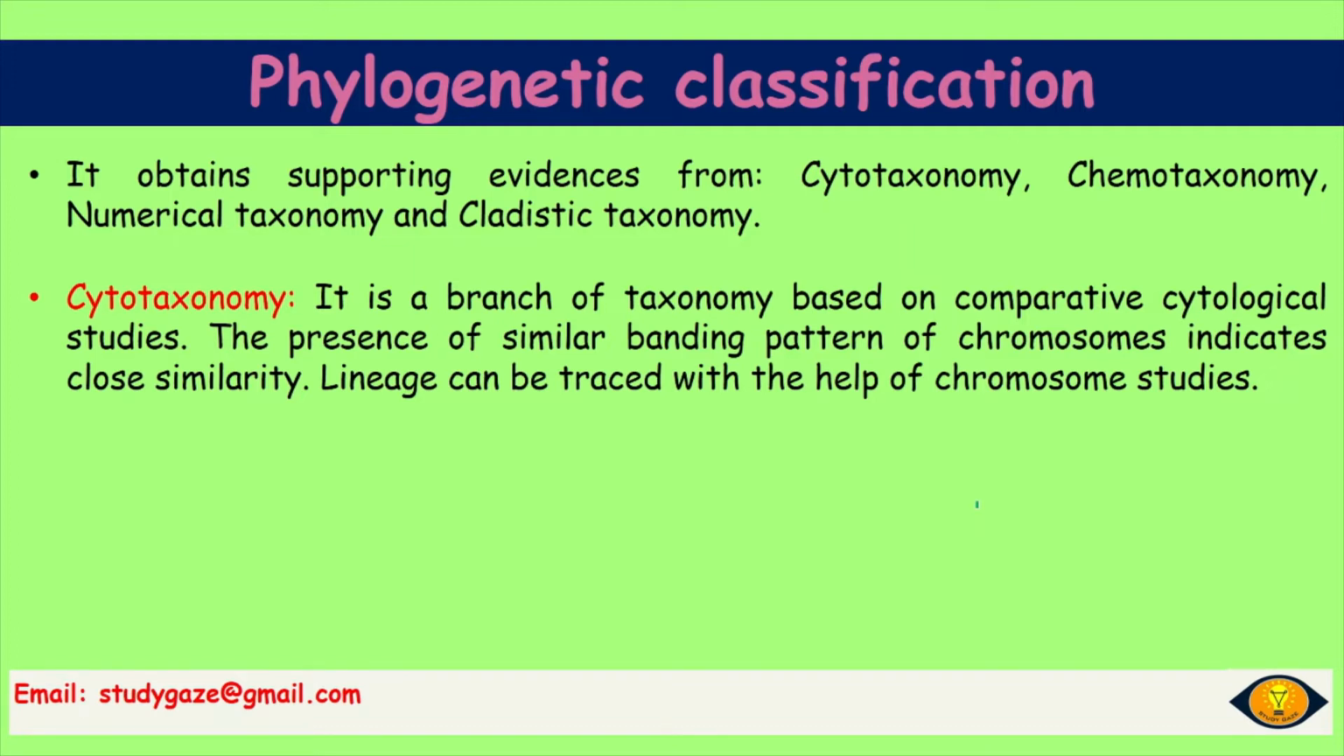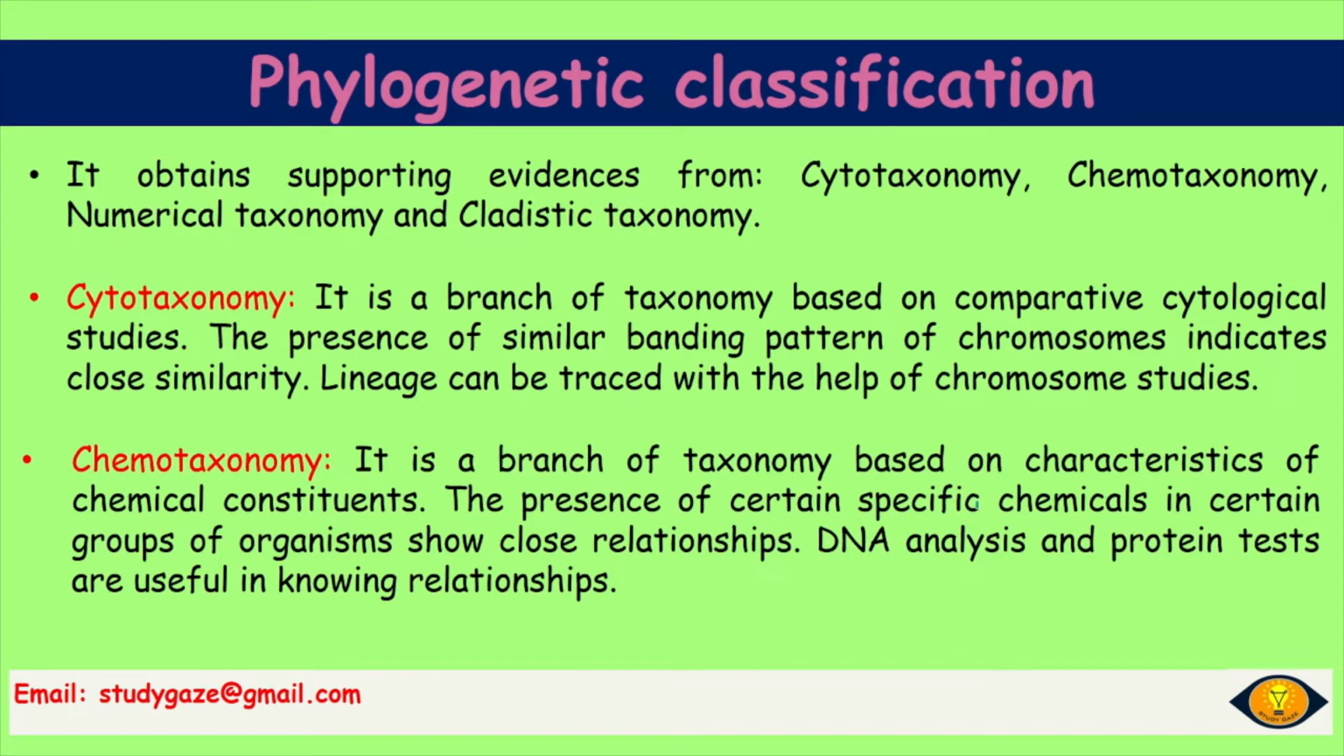Moving on to chemotaxonomy. It is a branch of taxonomy based on characteristics of chemical constituents. The presence of certain specific chemicals in certain group of organisms show close relationships. DNA analysis and protein tests are useful in knowing relationship. Chemotaxonomy, from the word chemo, it is already defining us about the chemicals. So where we can find chemicals? In the DNA and in proteins. So the organism is formed of different types of chemicals. This specification of chemicals comes under the chemotaxonomy.